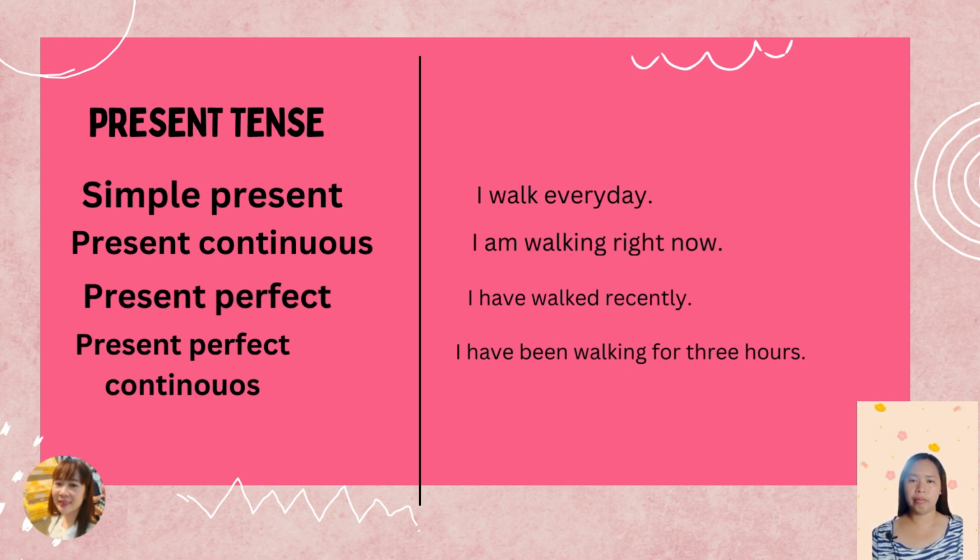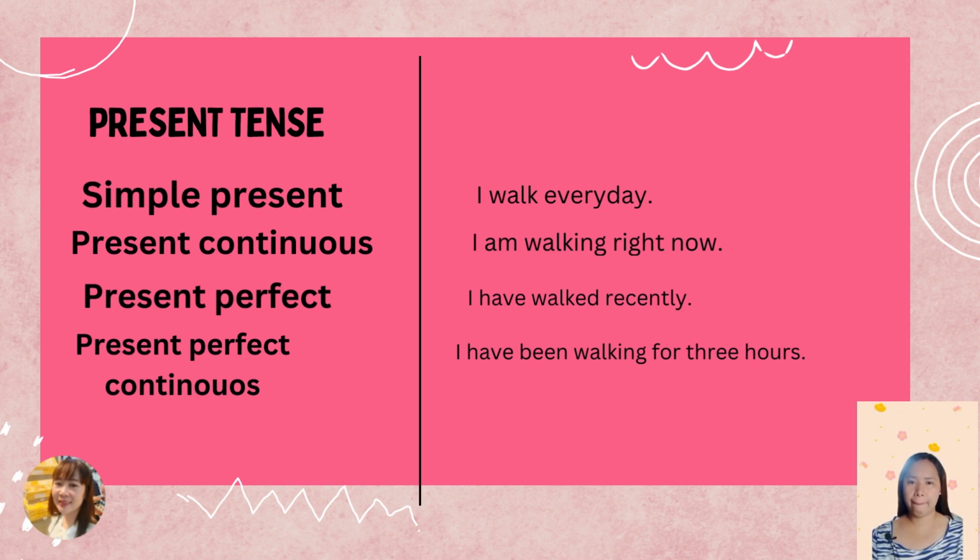Or do you still have no idea about it? Don't you worry, we will identify all of it. Let's begin with the present tense. We're going to look at all tenses one by one and see examples of sentences. How do they change and in what situations do we use them?